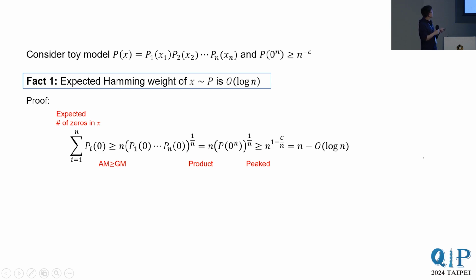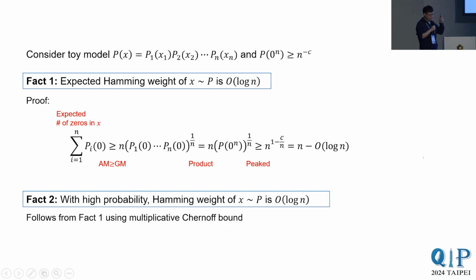Okay, it uses this cute AM-GM inequality from high school math competitions. So this shows that we would expect to see at least n minus log n zeros, which means the expected Hamming weight, or the number of ones, is at most log n. So if n is a million, log of a million is like 20.